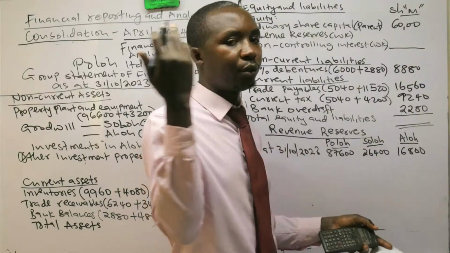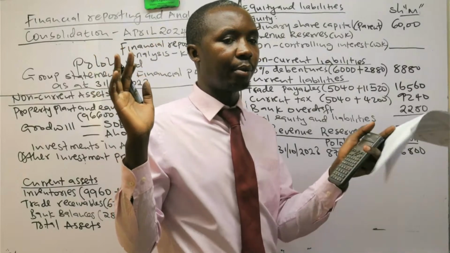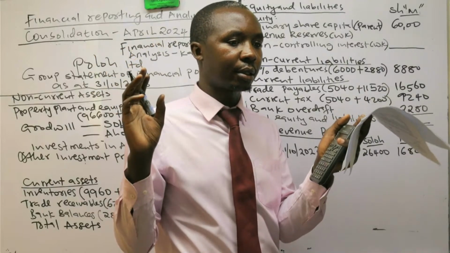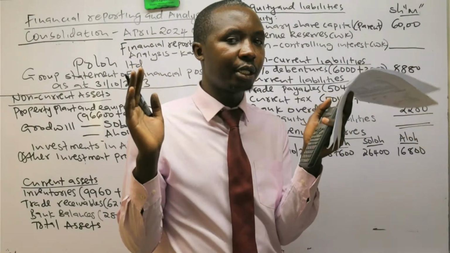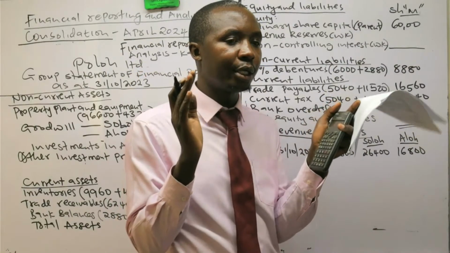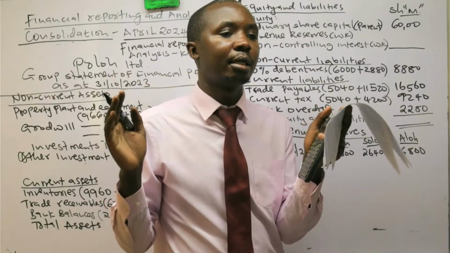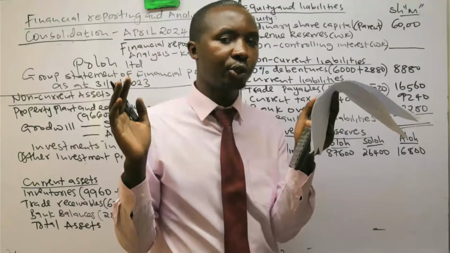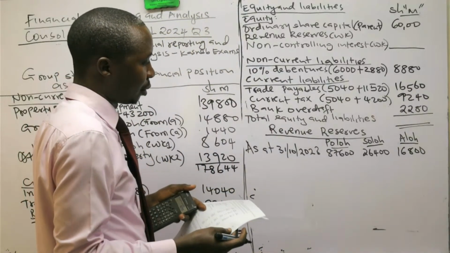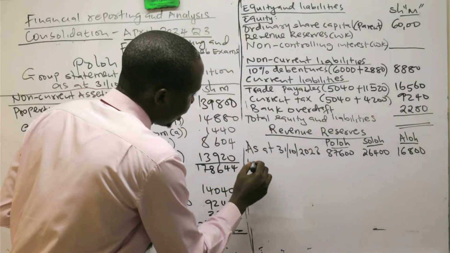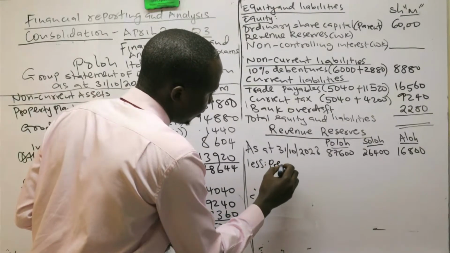Meaning that any profit which was outside the time these companies were acquired, we need to deduct so that we remain with only the profit which the parent is getting from those companies based on the time they existed as subsidiary and associate to the parent. So meaning that I have to look at pre-acquisition retained earnings. I deduct the pre-acquisition profit.